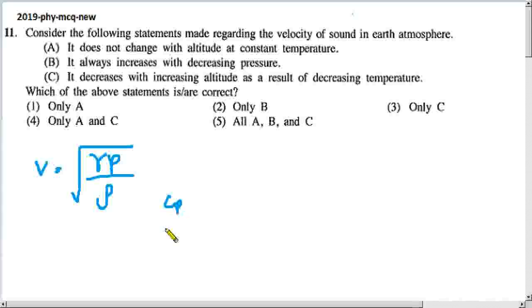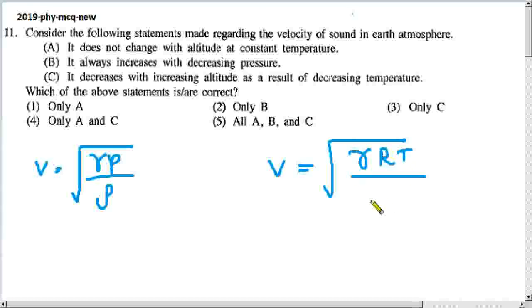So that is a constant for a given gas. Then we learn V equals root of gamma RT by M, capital M. M is the mass of a mole of the gas in kilogram.